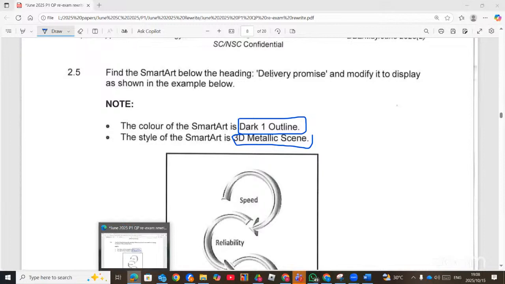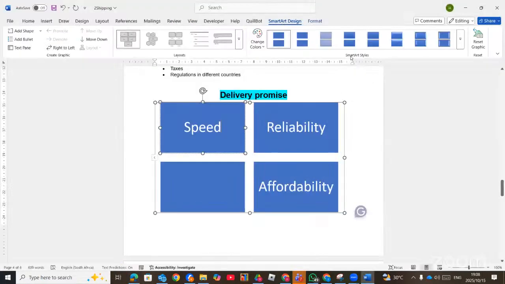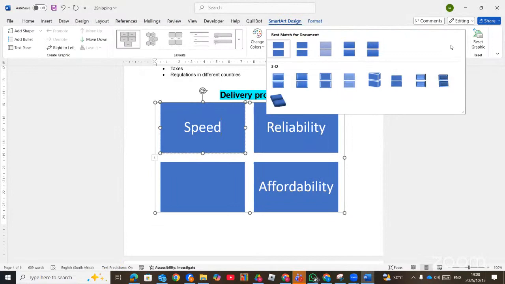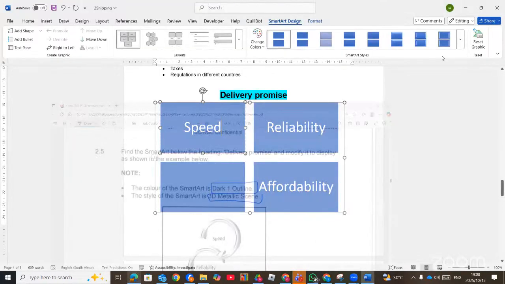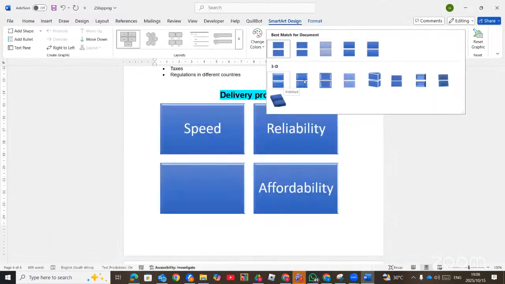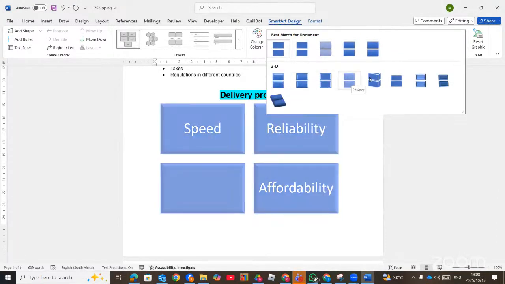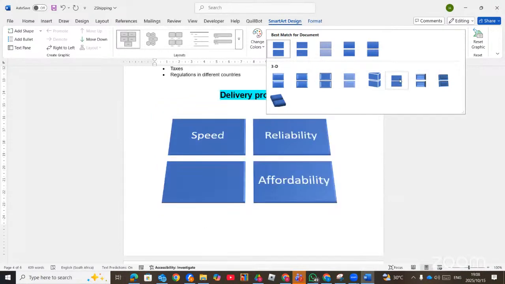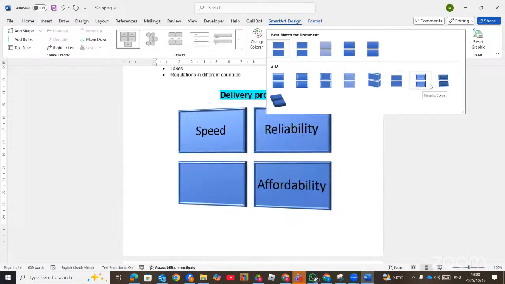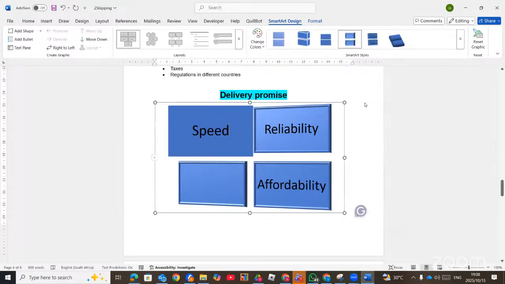So we go to the SmartArt design and SmartArt style. According to the question, it should be 3D metallic. So we pick 3D and then we choose the metallic one, not polish, not inset, not cartoon. So we are looking for 3D metallic. Here it is. This is the one.